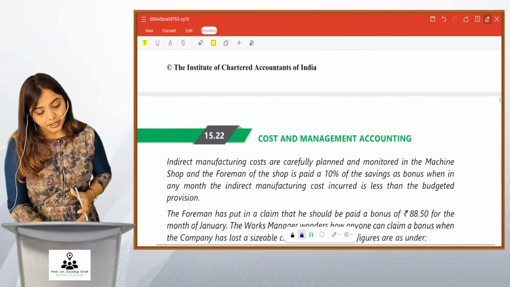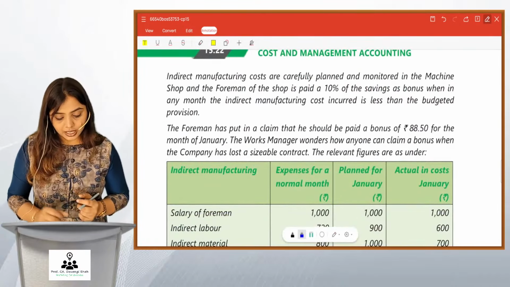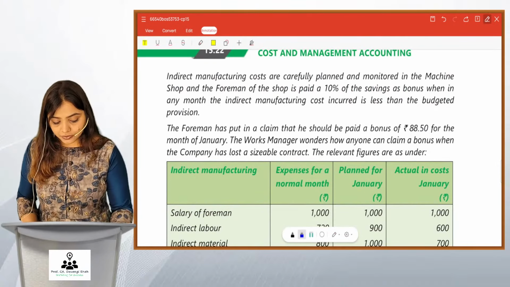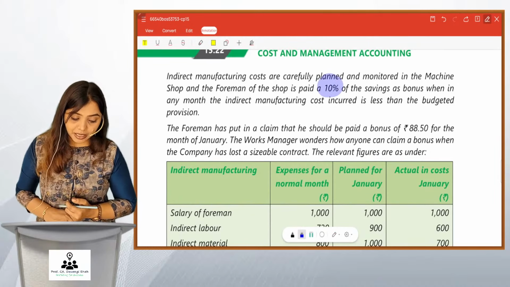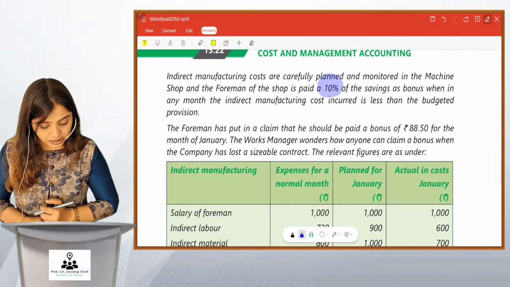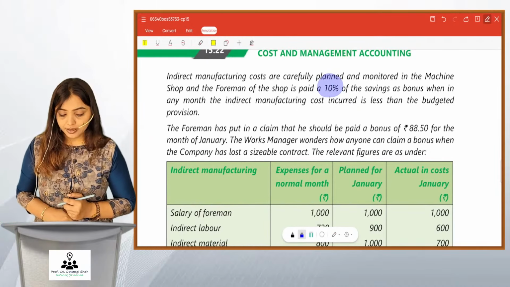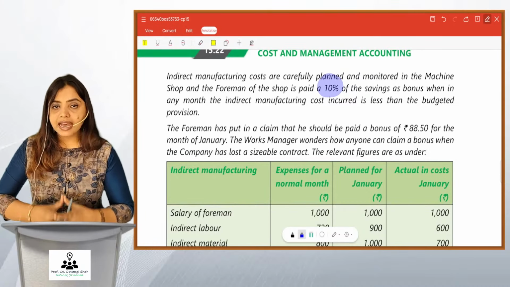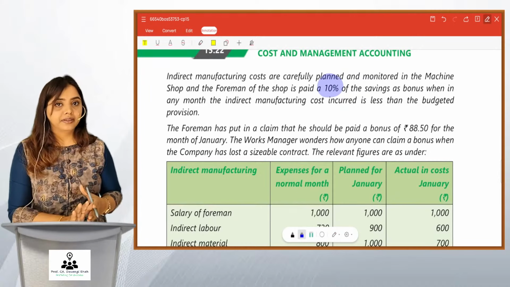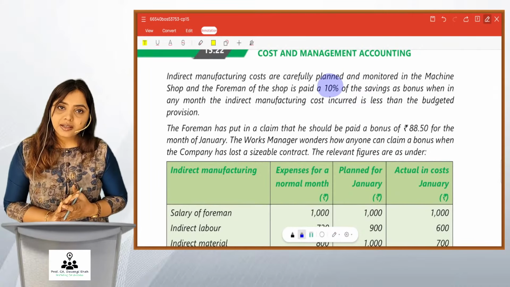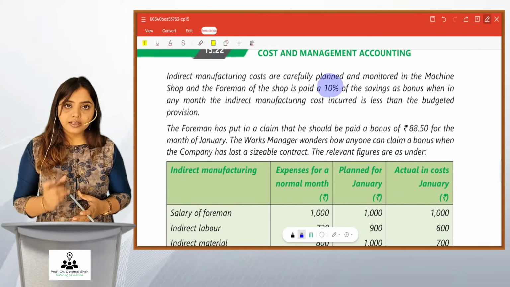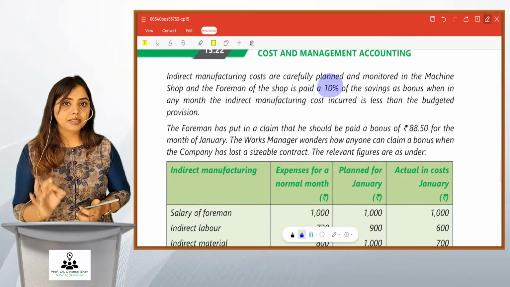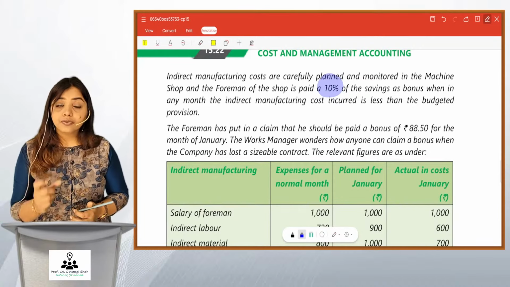Okay. Indirect manufacturing costs are carefully planned and monitored in the machine shop, and the foreman of the shop is paid 10% of the savings as bonus when in any month the indirect manufacturing cost incurred is less than the budgeted provision. That means they plan the cost, okay? And if the actual cost is less than the plan, that means they're making savings. So the foreman of the department machine shop is paid a bonus of a percentage of savings.